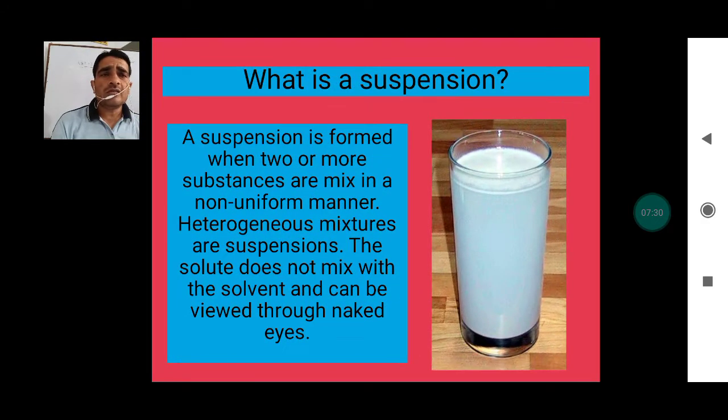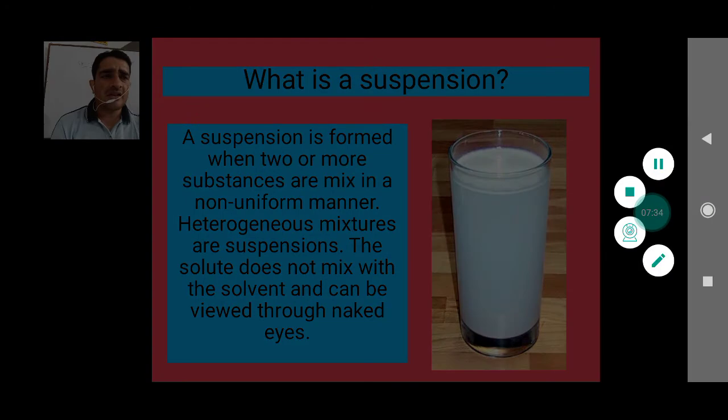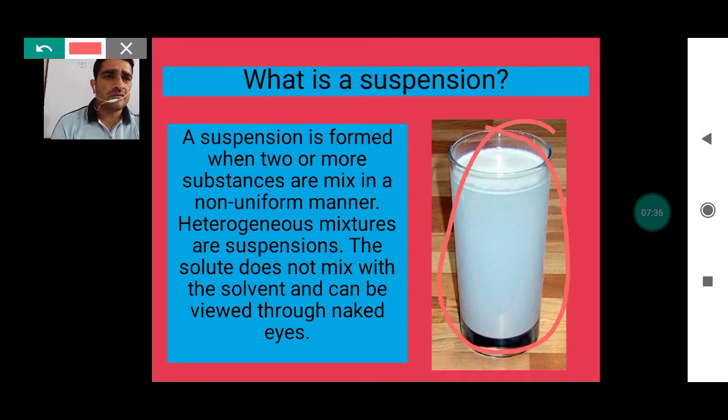Now further, what is suspension here? So here what we see is just an example of a suspension. Here we take chalk powder as well as a detergent which are mixed in the water here. So when detergent and chalk powder are dissolved in water, this gives rise to a suspension here. What do you mean by suspension? A suspension is formed when two or more substances are mixed in a non-uniform manner here.